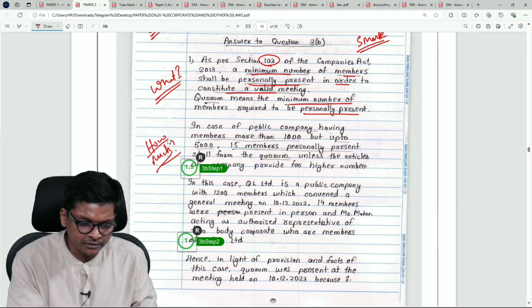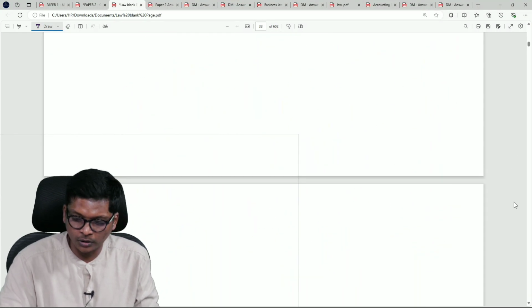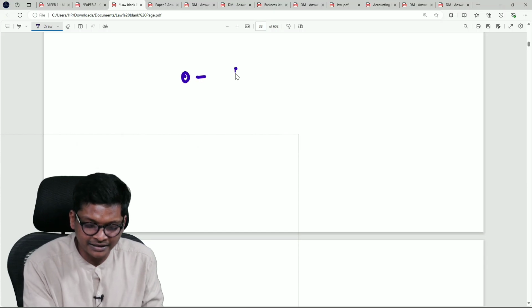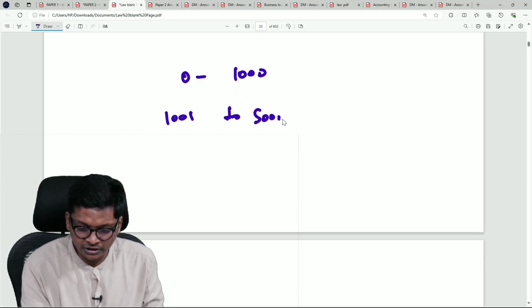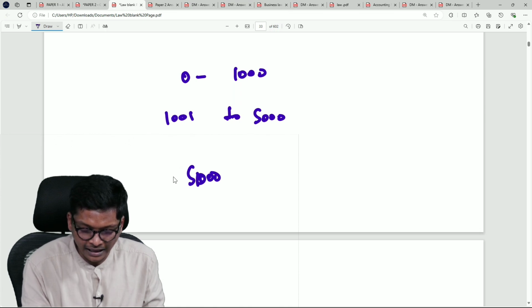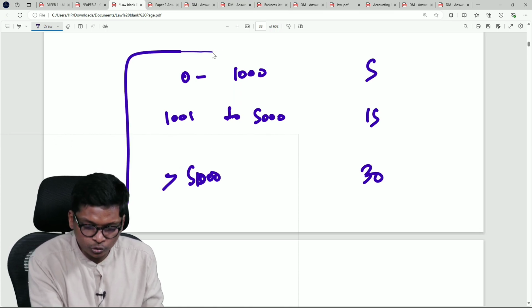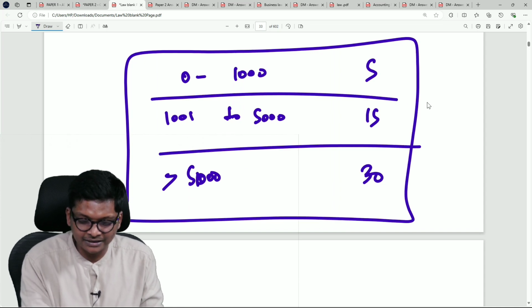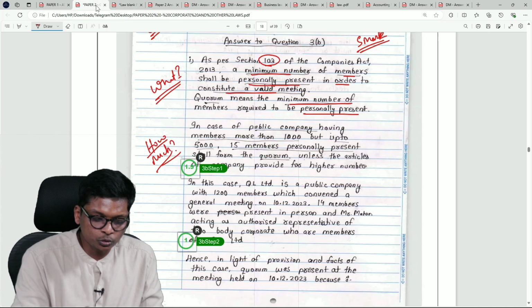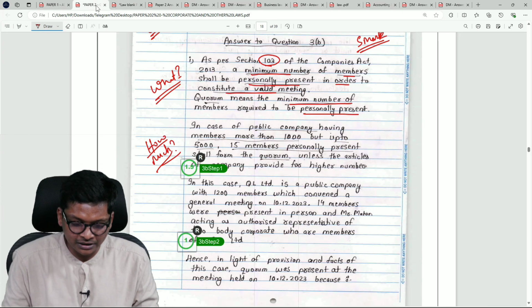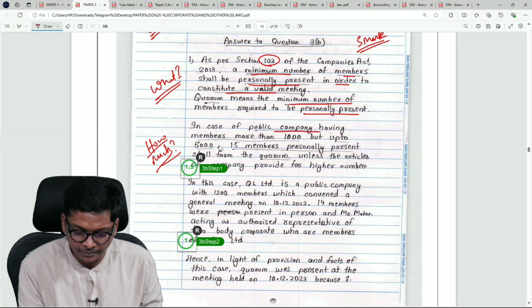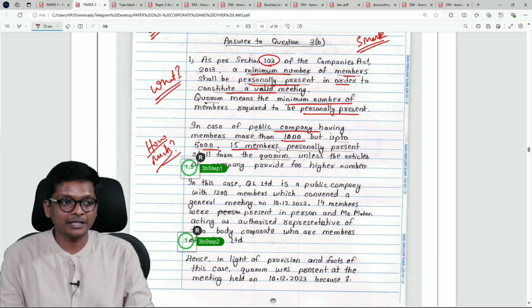So beautifully written. Many students for this quorum question, how they will write? They will write 0 to 1000, 1001 to 5000, 5000 and above. And then they will write 5, 15, 30. Many students' answers, I have seen them prepare this dabba for quorum. This student also can do that. Instead, what they have done, in case of a public company having more than 1000 but less than 5000, 15 members are quorum.